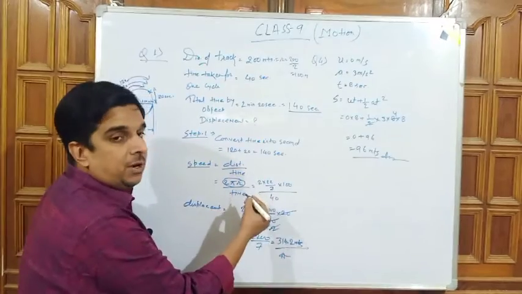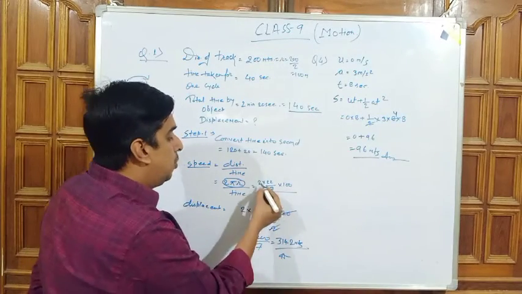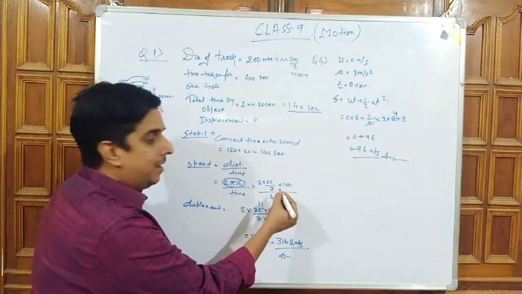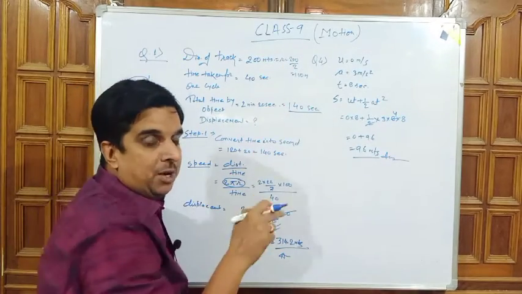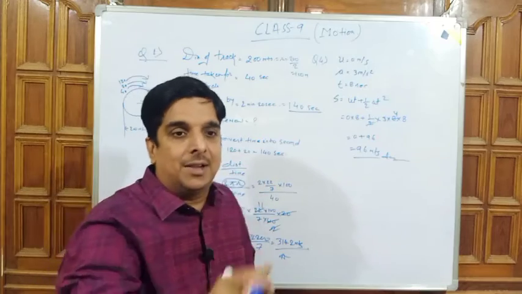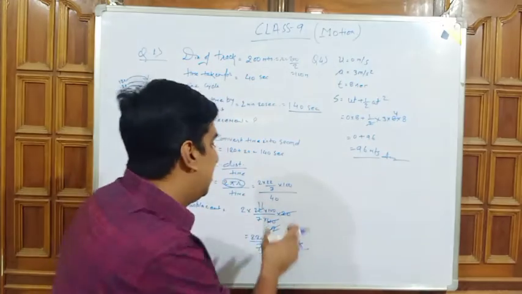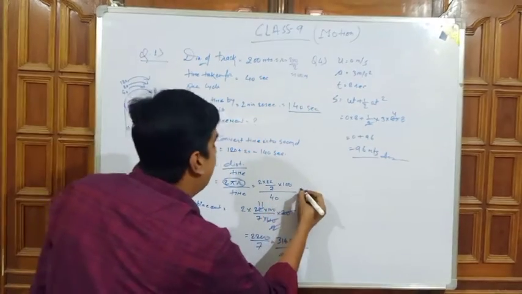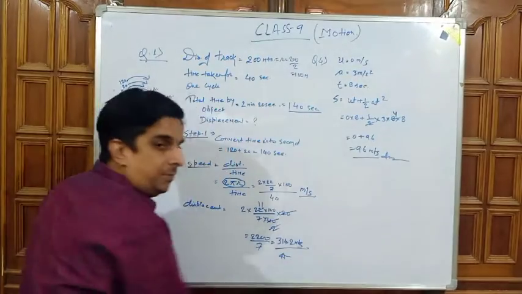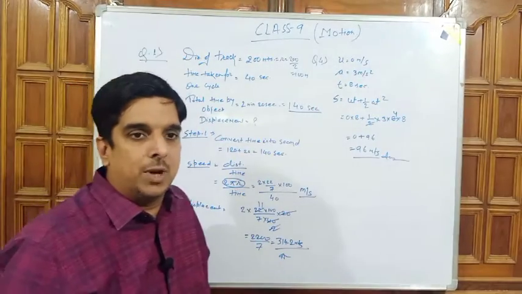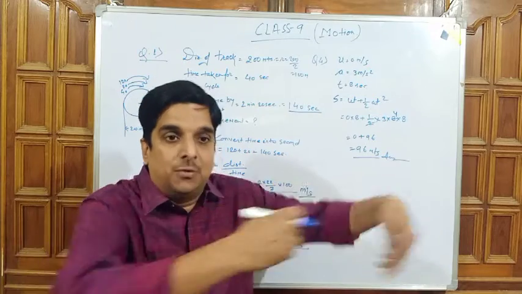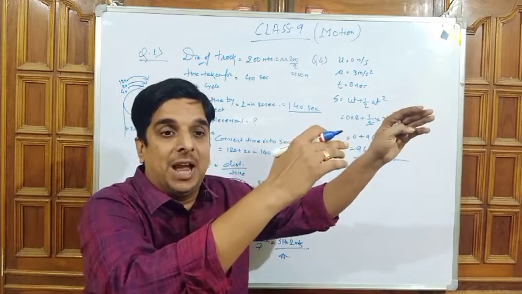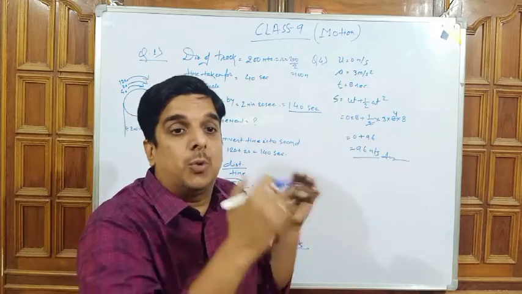Afterward we will put in the data: 2 into pi, which is 22 by 7, into r equal to 100 meter, divided by 40, because the data given is that to complete one cycle it takes 40 seconds. So this will be the speed of the object on the circular path. Now, since we have to leave 2 minutes, we have to calculate only for the 20 seconds.